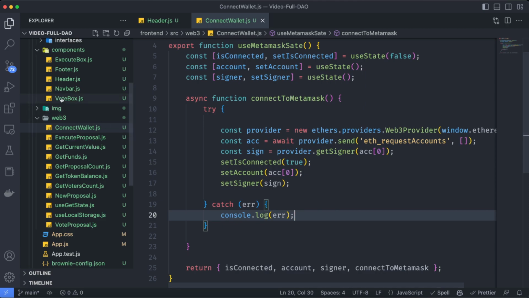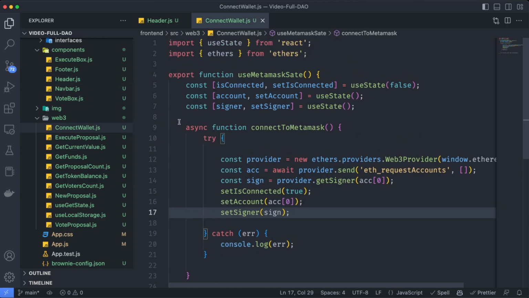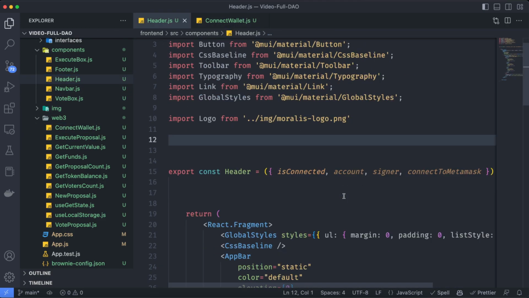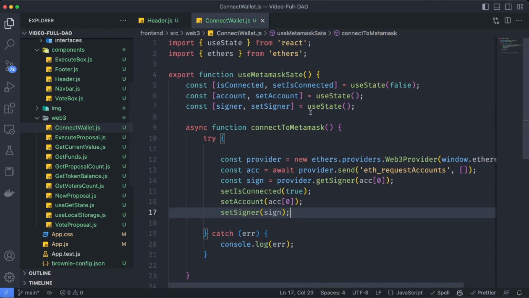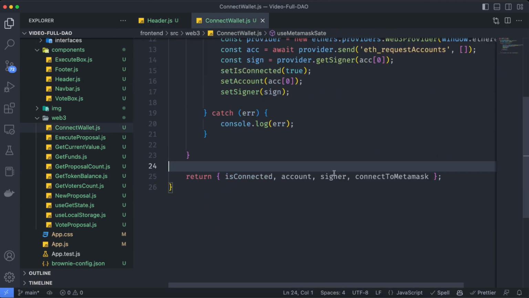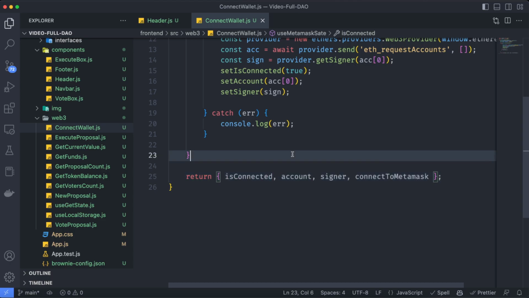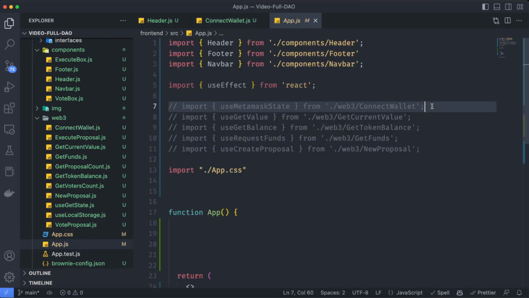Now, traditionally, we could just use this hook directly in the header, but as we are going to use these signer, account, and isConnected states throughout the application, we should import this in our main app.js. As you can see here, I already have that import commented. So let's just remove that comment.